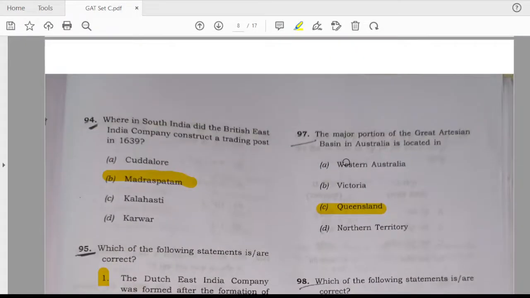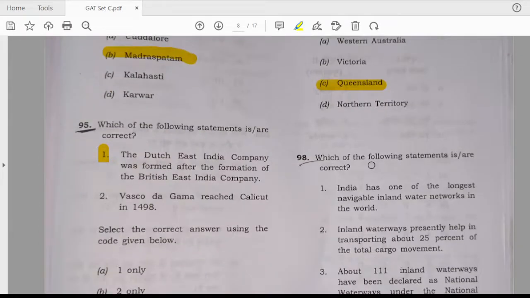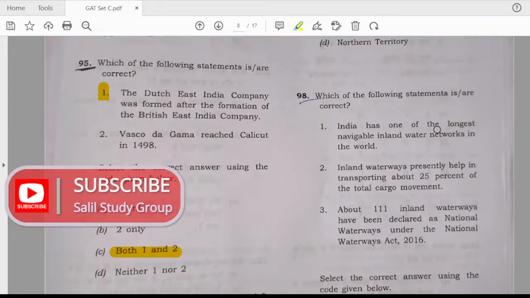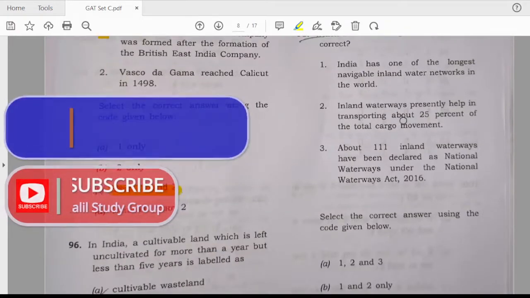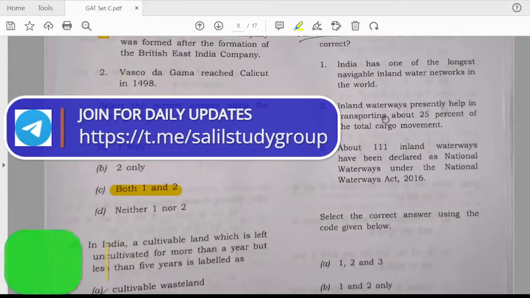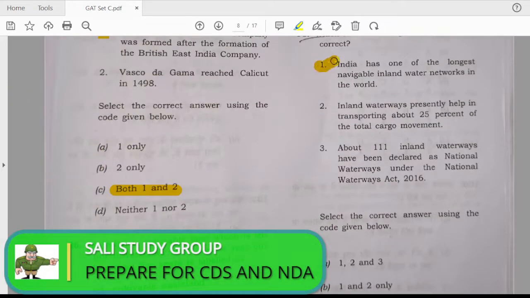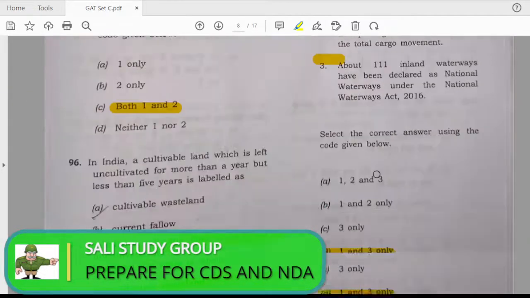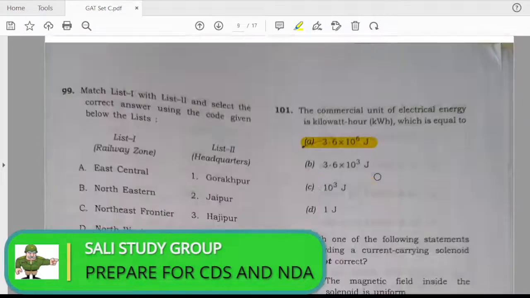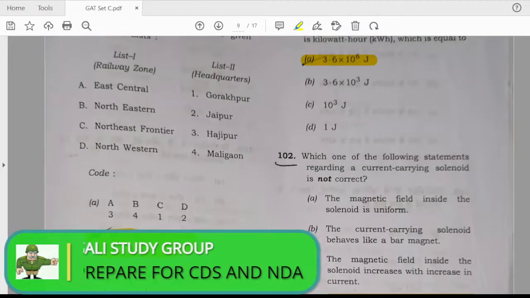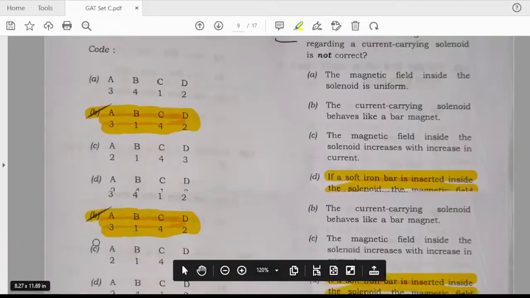Next, the major portion of the Great Artesian Basin in Australia is located in Queensland. C. 98. Which of the following statements are correct related to India, as one of the longest navigable inland waterways are present? In this, the first and third statements are correct, so the answer is D. Match the column. B is the answer.